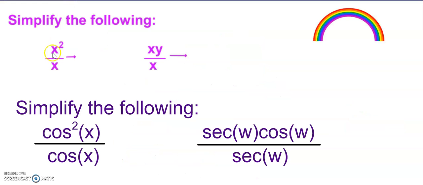Next one. All right. I want you to try and simplify x squared over x, xy over x, and then I also want you to try to simplify cosine squared x over cosine of x, and secant of w, cosine of w over secant of w. Pause the video. Unpause when you're ready to check.